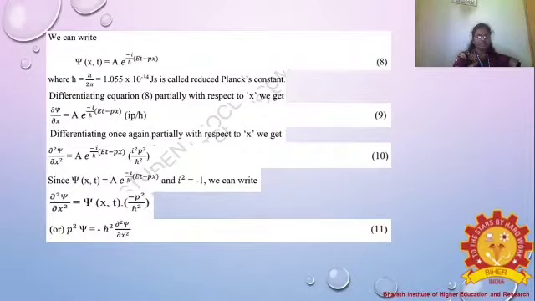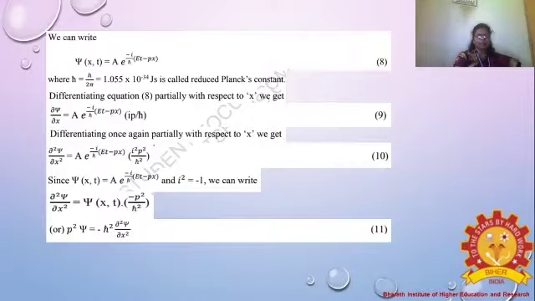We get ∂ξ/∂x = A e^(-i/ħ (Et - px)) (ip/ħ), where ħ is h by 2π. Differentiating once again partially with respect to the position x, we get ∂²ξ/∂x² = A e^(-i/ħ (Et - px)) (i²p²/ħ²).